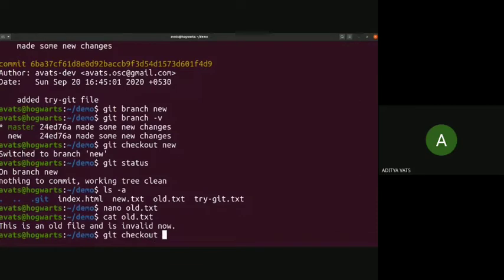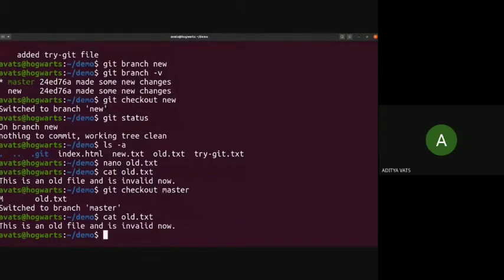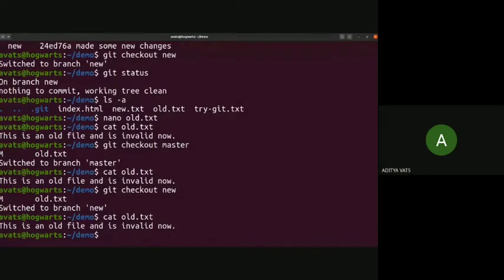git checkout master and cat old.txt. So, okay, it merged. Sorry. So this was the old.txt file we have created. We have edited.